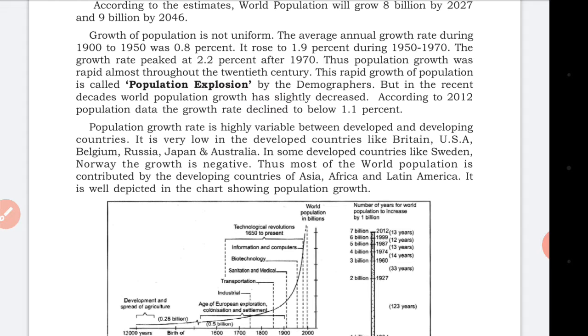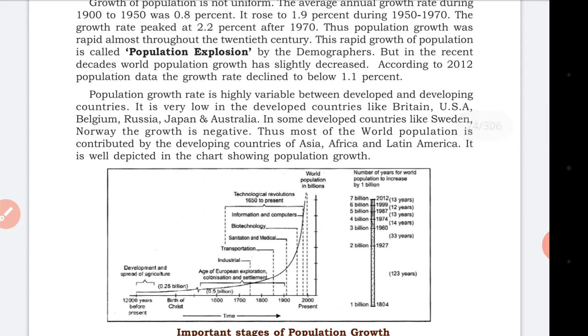But in recent decades, world population growth has slightly decreased. By looking at the graph, the population growth has decreased a little bit. In 2012, the population growth rate has declined to 1.1%. The growth rate of humans has decreased a little bit.